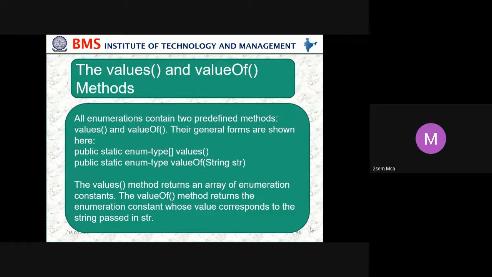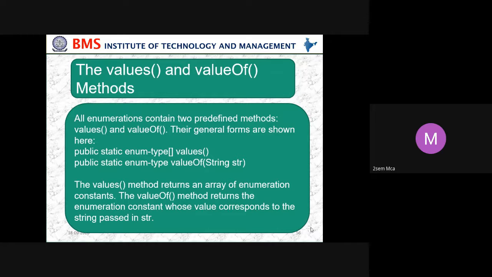So all enumerations contain two predefined methods, that is, values and valueOf. These are built-in. The general form of these two methods is public static enum-type values, and public static enumeration-type valueOf, which takes a string. The values method returns an array of enumeration constants. The valueOf method returns the enumeration constant whose value corresponds to the string passed in. So that's what we have seen, the values and valueOf methods.